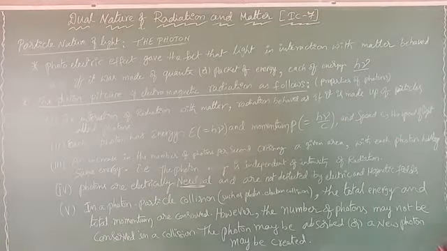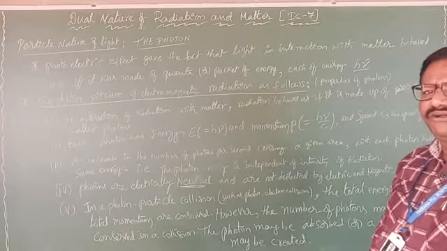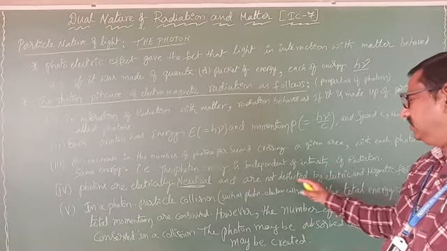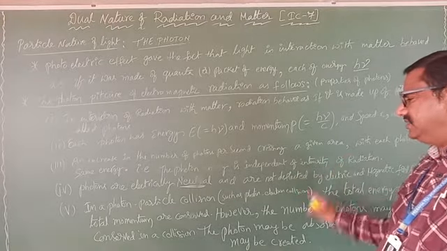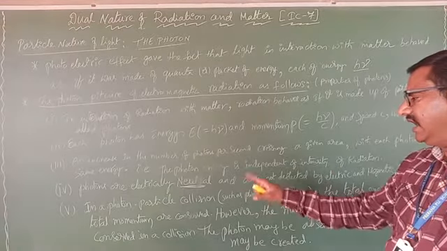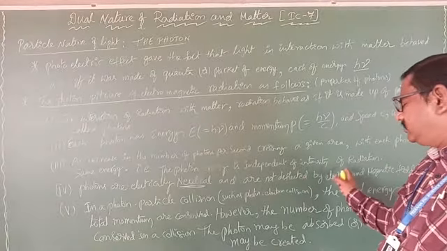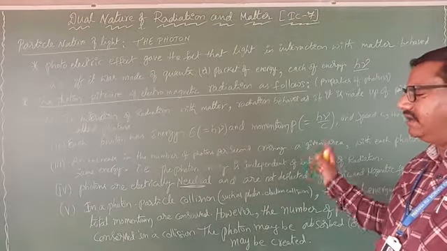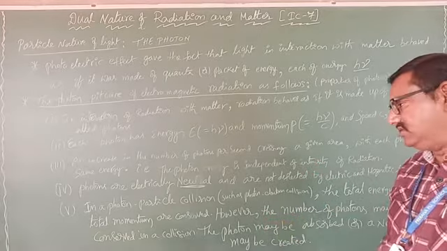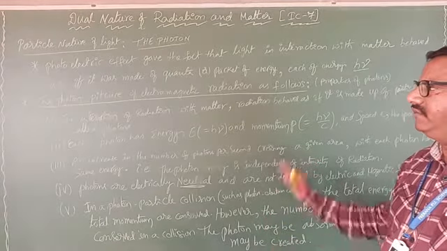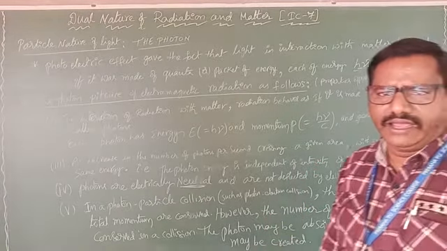An increase in the number of photons per second crossing a given area, with each photon having the same energy, means photon energy is independent of intensity of radiation. Photons are electrically neutral, so they are not deflected in electric and magnetic fields because they are chargeless. Clear? We need to remember these points. Okay, next.